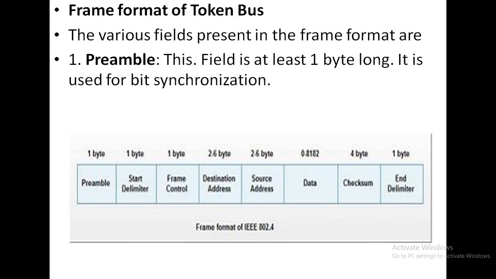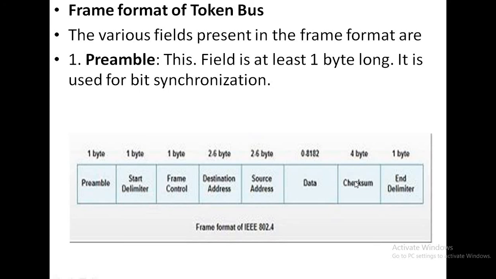Okay, and the source address is also 2 or 6 bytes long. It has the sending station's address. Next is data, which is having the actual information. The data field has the actual information, and the checksum is 4 octets long, that means 4 bytes,